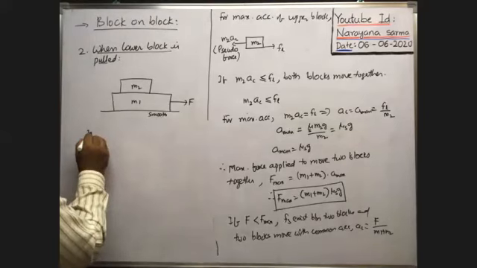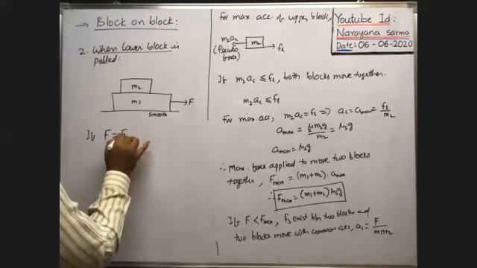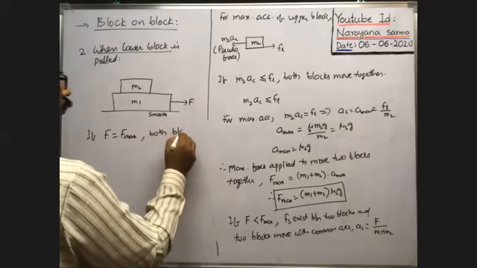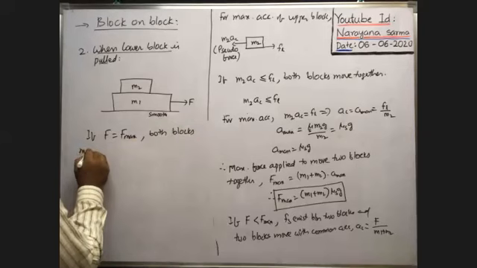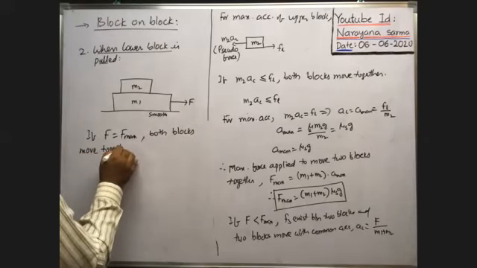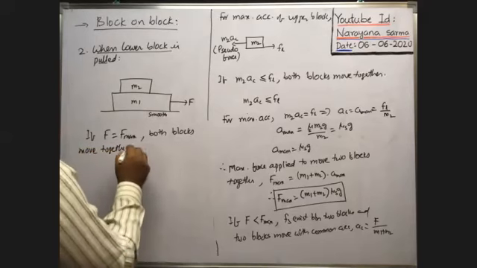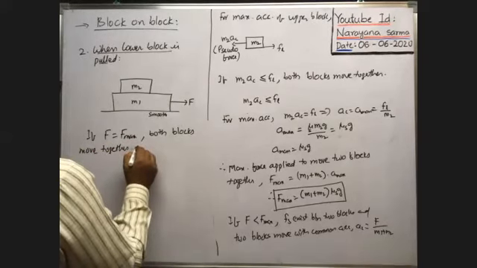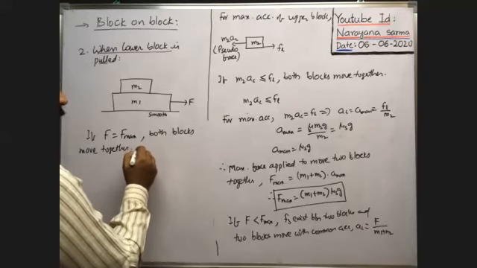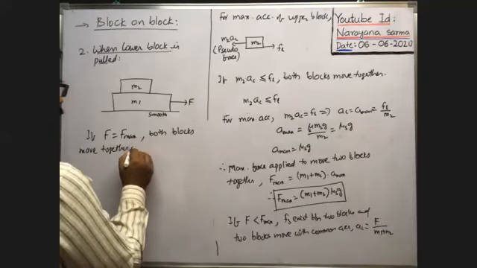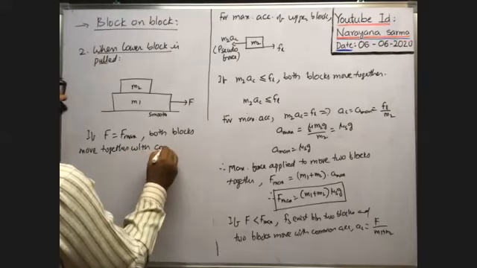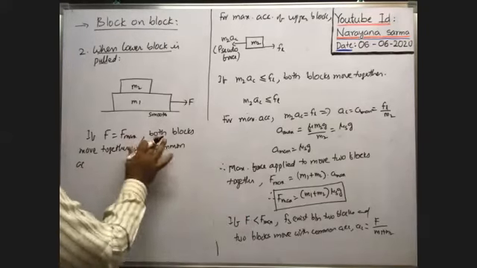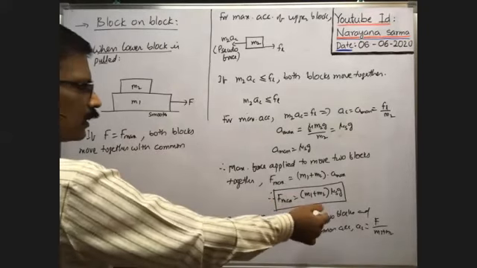If applied force is equal to F max, then both blocks move together here also. Both blocks move together. In this case, what is the common acceleration? Both blocks move with common acceleration. Here, these two cases are the same, but here the acceleration is not the maximum of one block, but the common acceleration.